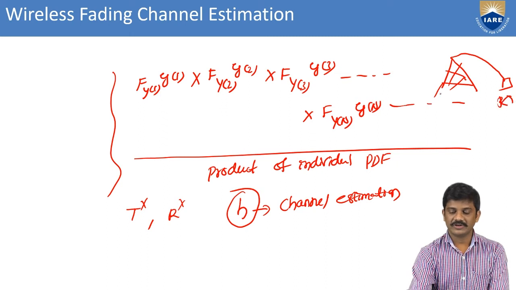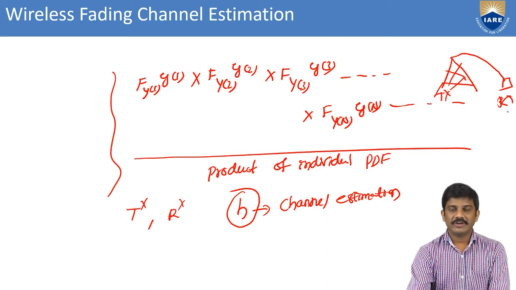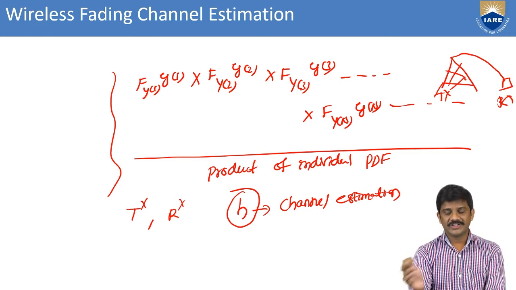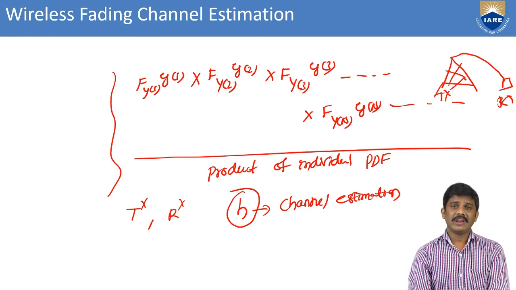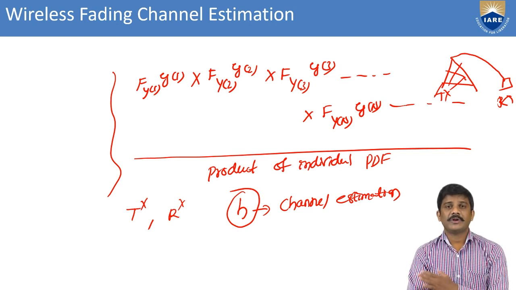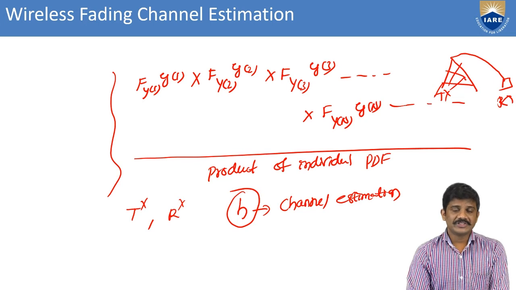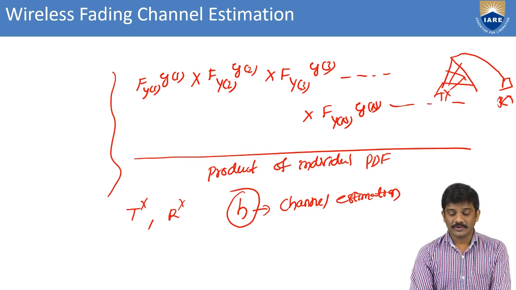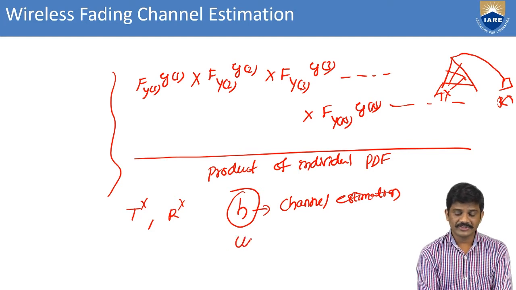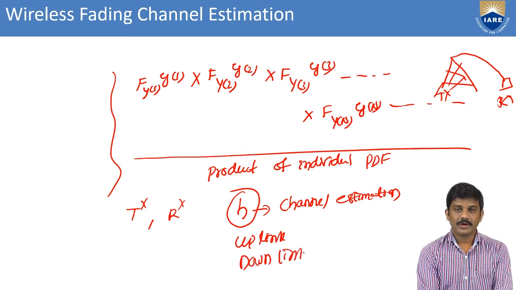This is the transmitter and this is the receiver. This is the downlink. Whenever the signal goes from the base station to the receiver, that comes under the downlink scenario. Whenever the signal goes from the receiver to the base station, that comes under the uplink scenario. We can also see the uplink scenario and downlink scenario in the next classes.